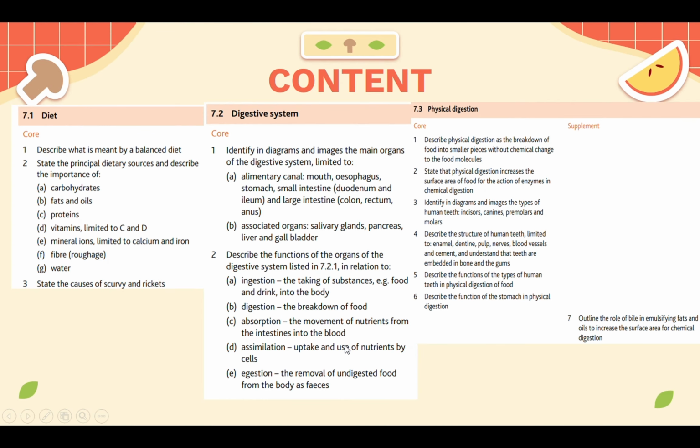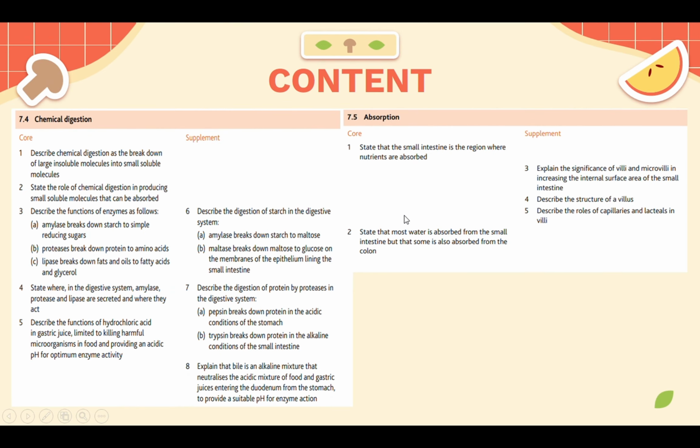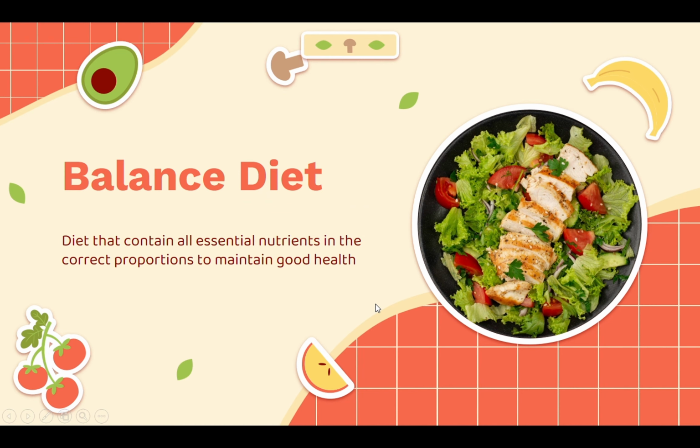Here are the points that you need to know. You need to start with the diet. We will go through the points in order, so don't worry about that. There are five, I guess, sub chapters from chapter 7, as you can see. And let's start. So we will define balanced diet.